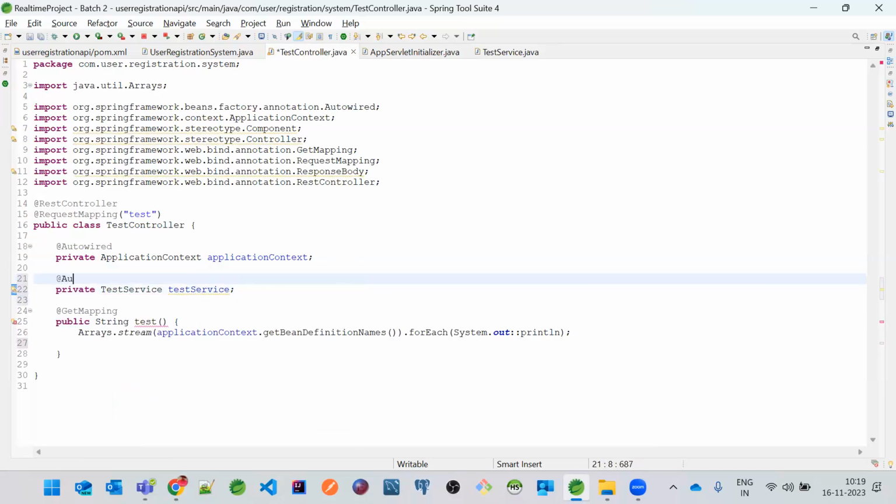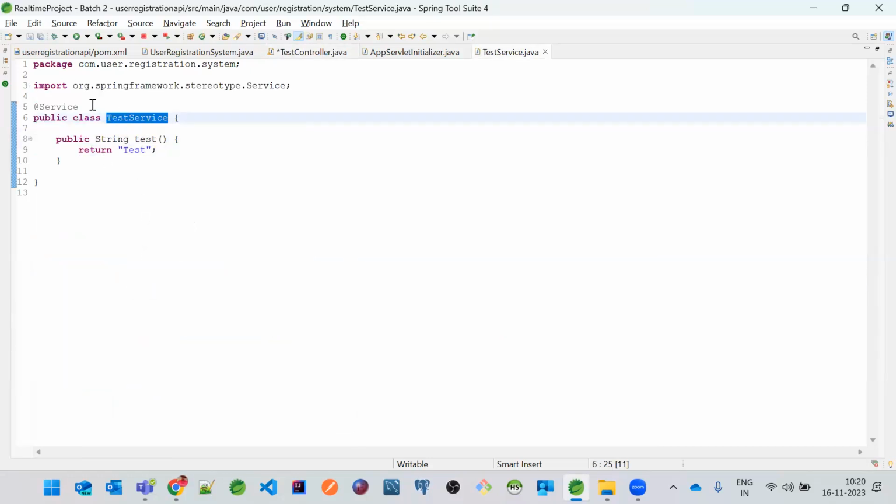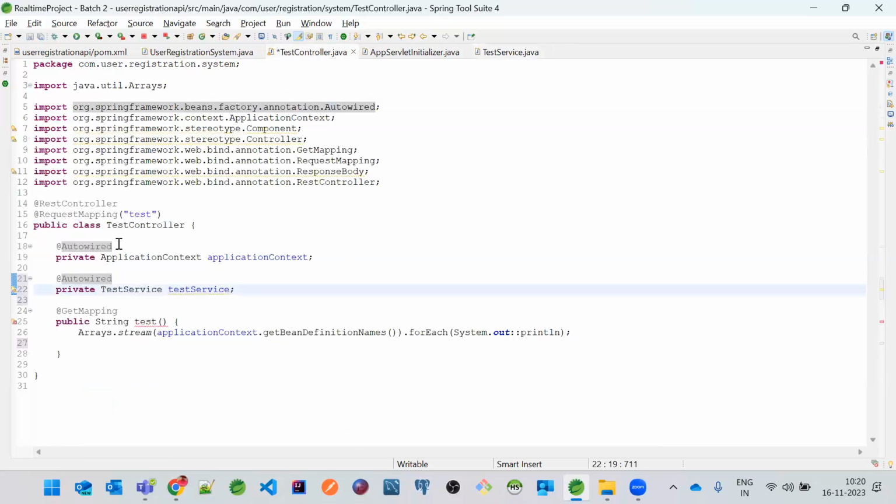And then probably @Autowired has to be used, because for this class an object will be created and kept inside the application context factory. Application context is the container where all these objects will be stored. If I have to get this object from the Spring container, we need to use @Autowired.